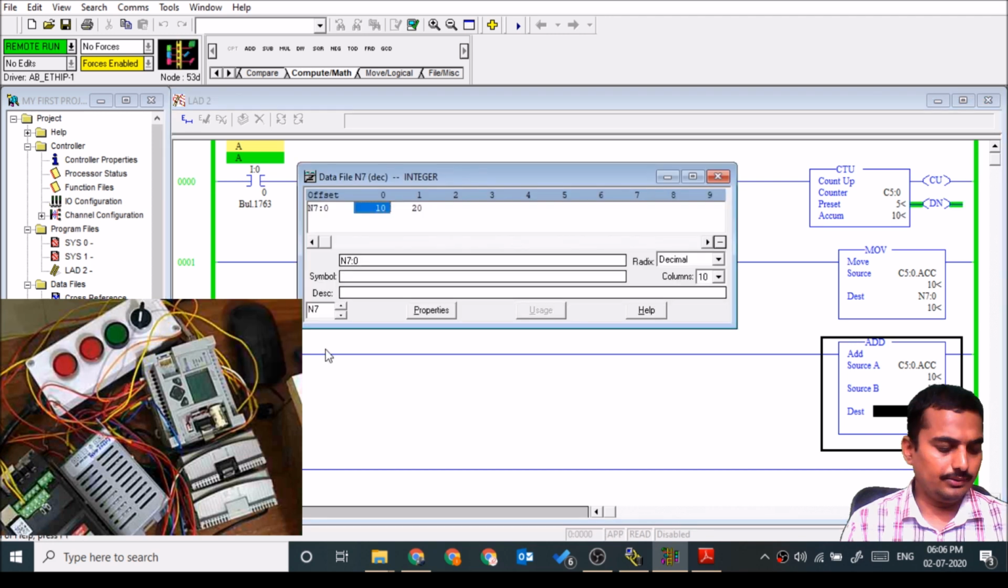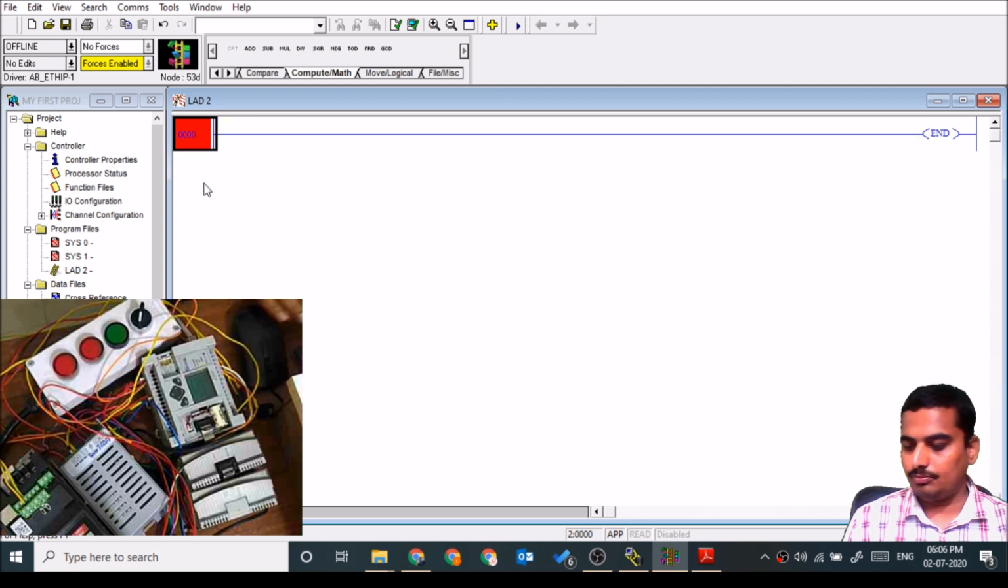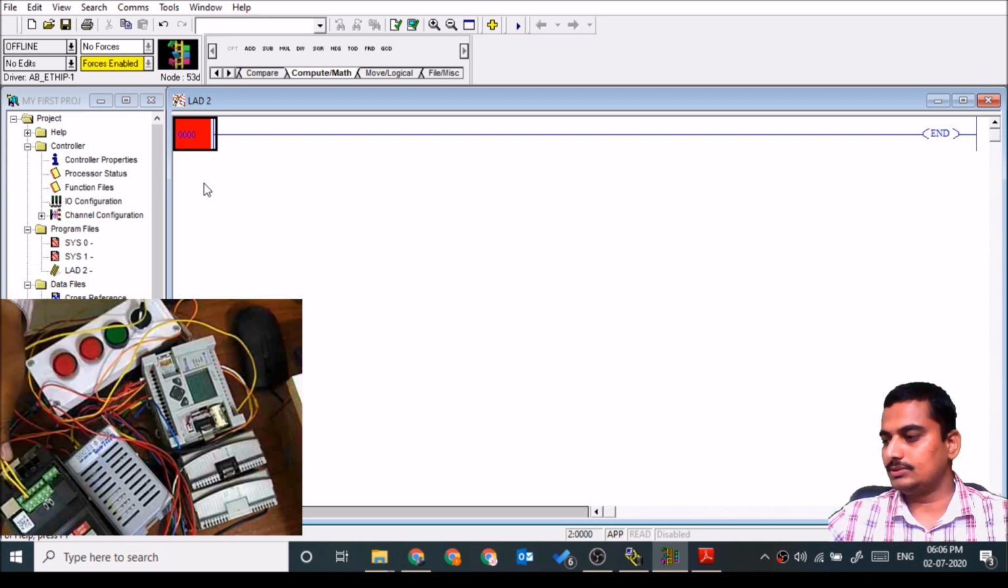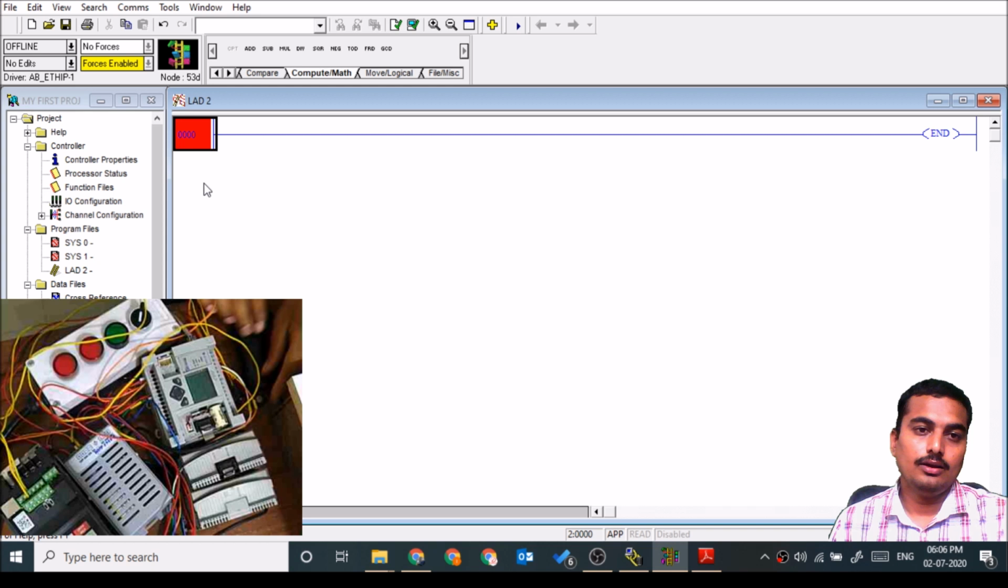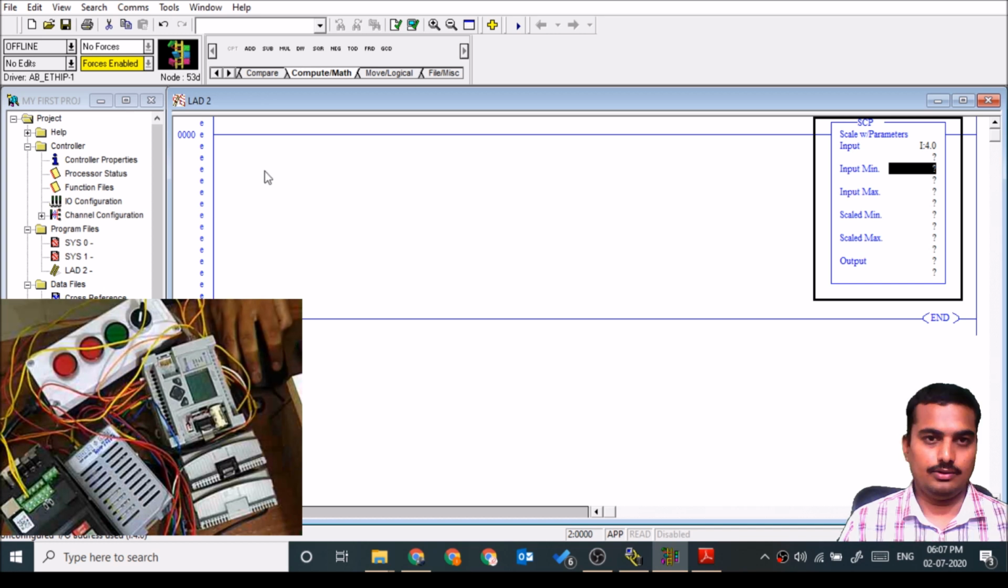This is the math instruction. Also we can interface an analog sensor or potentiometer to the PLC. Here I have carried one VFD for 0 to 10 volt. To generate 0 to 10 volt, I am using the potentiometer and supplying 10 volt from this VFD. Okay, now we'll use the instruction scale with parameter, SCP. Input I:4.0. This is the addressing for the first analog input.